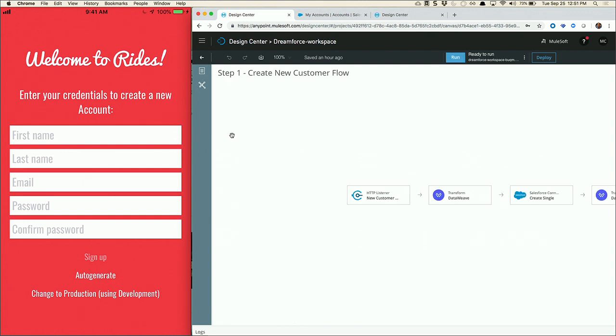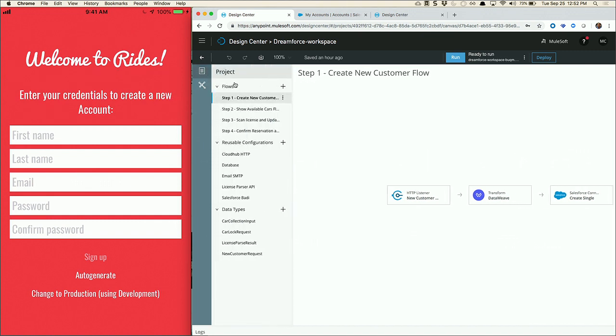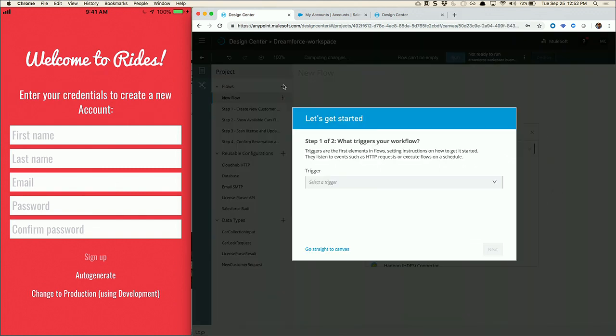So what we see here is the actual Anypoint Flow Designer. So the Flow Designer is a brand new product. It's a web-based, easy to use IDE, right? It's a development environment for you to click, drag and drop various types of systems and elements together to create your integration flows. So what you see here is the ability to create a new integration flow. And it's very prescriptive for you. It actually says, okay, what is it that you want to start the flow with, right?